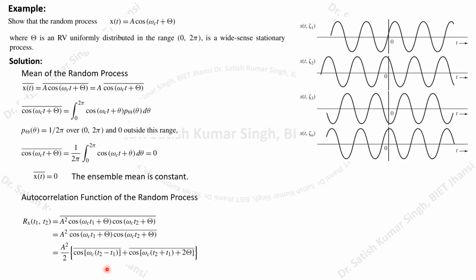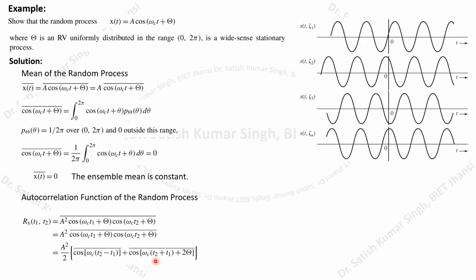So you can just use the formula for your cosine functions, which can be converted into cos(A minus B) plus cos(A plus B). This way we can split it, and then we can use the condition that the mean of A plus B equals A bar plus B bar.